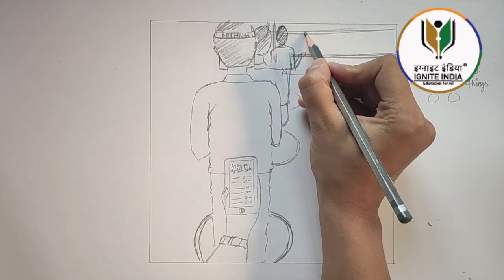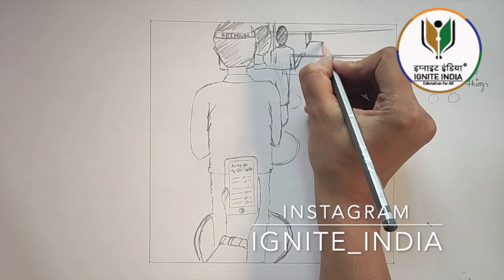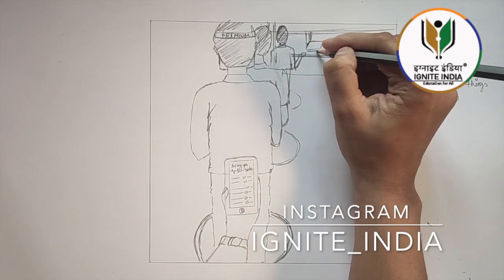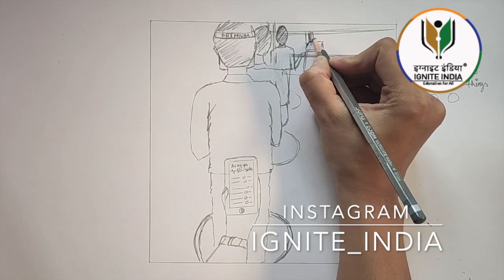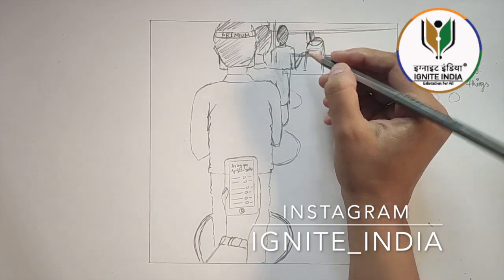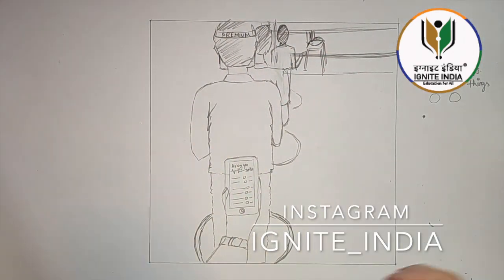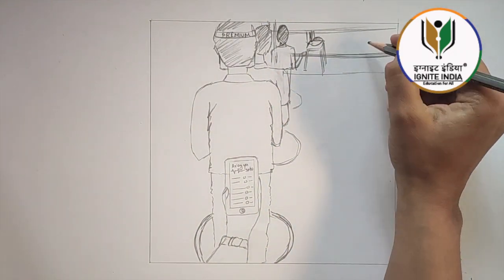I'm not gonna shade it too much because that's gonna look very bad right now. So the shopkeeper is giving medicines. The table, I have seen many people putting tables here and then they keep the medicines here, like the packet, and the person has to pick it up and just take it home. And on this side the person would be moving, so I'm gonna draw a person.